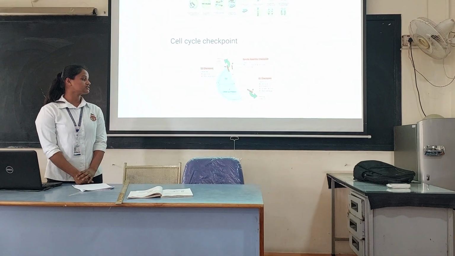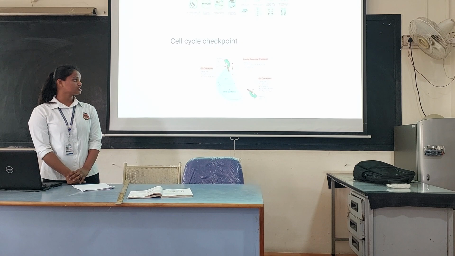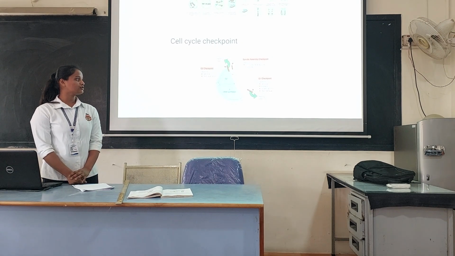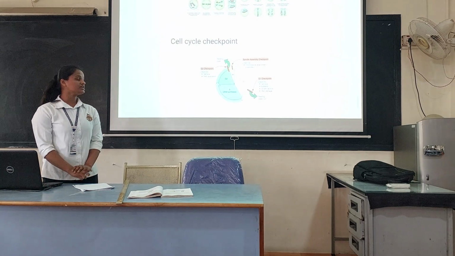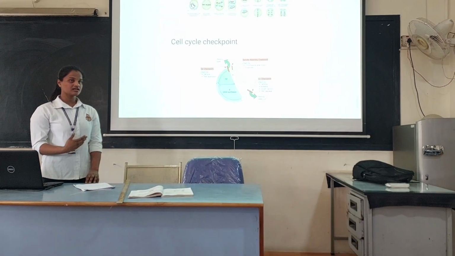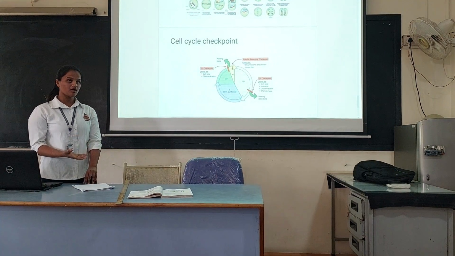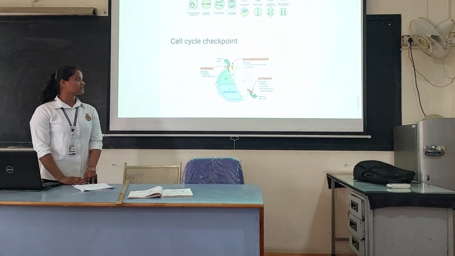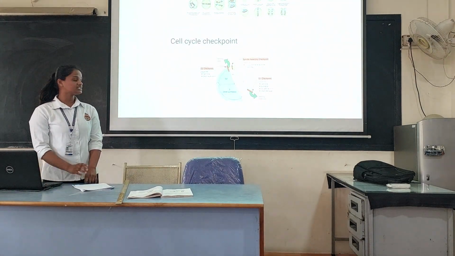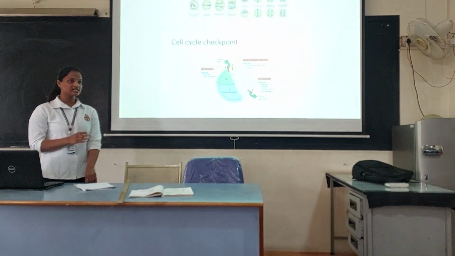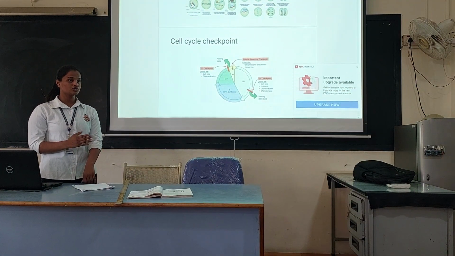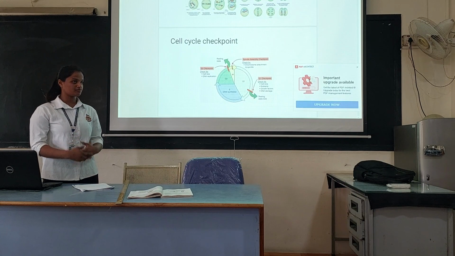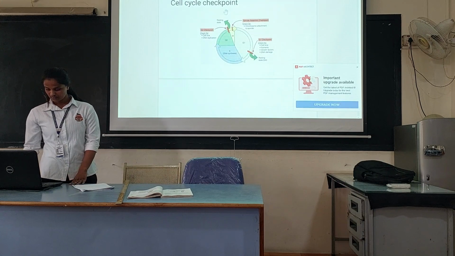In the G1 checkpoint, the cell checks for cell size, nutrition and growth, and any DNA damage. In the G2 checkpoint, the DNA is checked for whether it has doubled or not. In the spindle fiber checkpoint, it checks whether the spindle fibers are aligned and present to divide the chromosomes to the opposite poles.